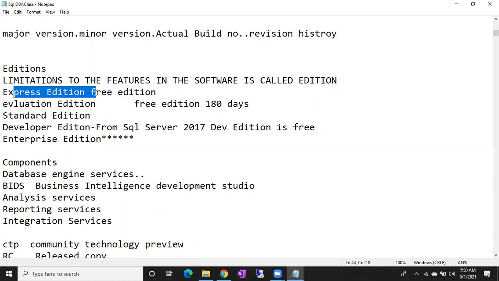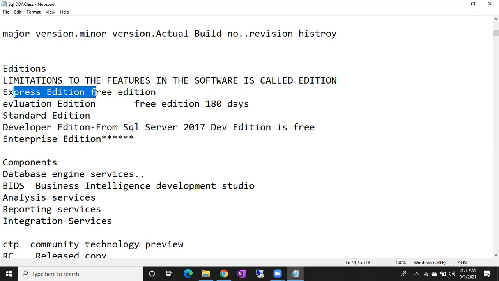You can ask how Microsoft will find out. Microsoft will regularly conduct audits. It will go to every company and conduct audits every year. People from Microsoft will come to our company and run some scripts, and they will find out how many SQL servers we are using, how many of them are non-prod, how many of them are prod, and how much we are paying to Microsoft. In case you are using SQL Server and not paying Microsoft, they will take legal action on the company. So that's why most companies don't take the risk. They will pay each and every single rupee to Microsoft if they are using it.